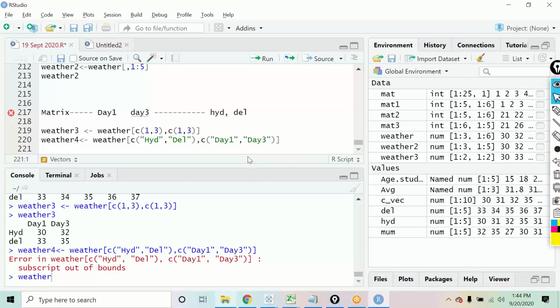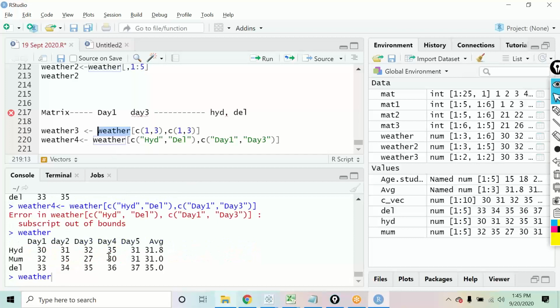If you will run, what has gone wrong? Error: subscript out of bounds. Once again, weather, वहाँ चल रहा है सही. Okay, so we have this.